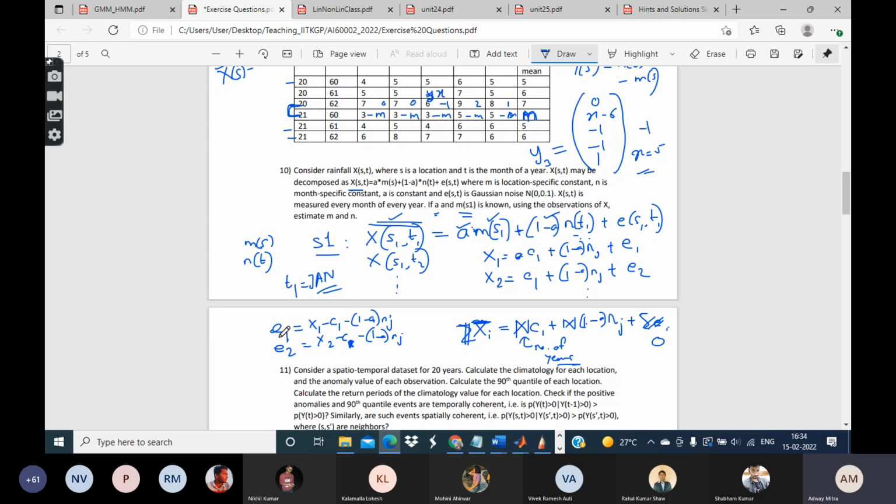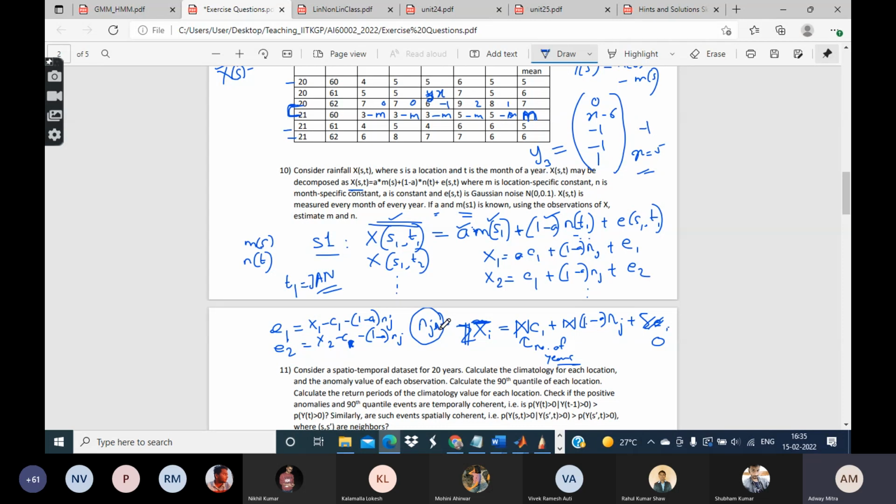So you can write all these observations in terms of NJan, and then calculate their joint PDF so as to maximize over NJan. That way you will be able to calculate NJan. Note that N is not specific to any location, it is specific to a month. By NJan I mean the N of the month of January.